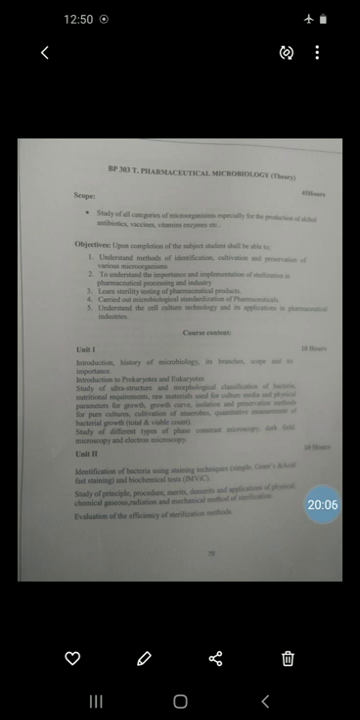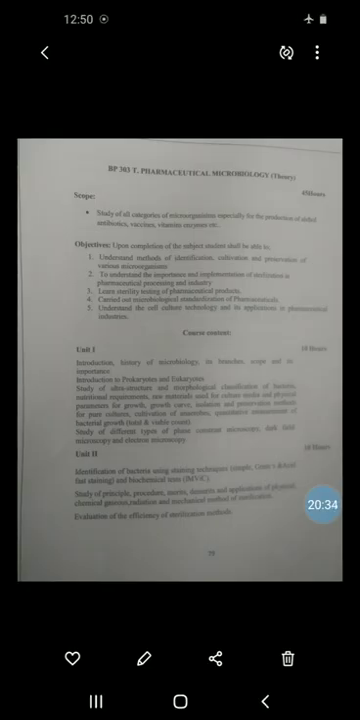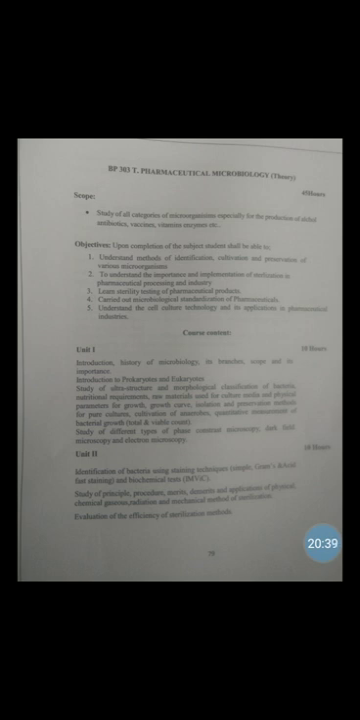Then in this method the solution to be sterilized is packed and sealed in its final container and heated at 80 degrees Celsius for 1 hour on each of 3 successive days. Yes, what is this process? The material to be sterilized is packed and sealed in a final container and heated at 80 degrees Celsius for 1 hour on each of 3 successive days.